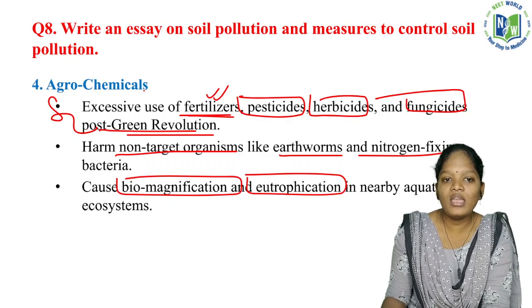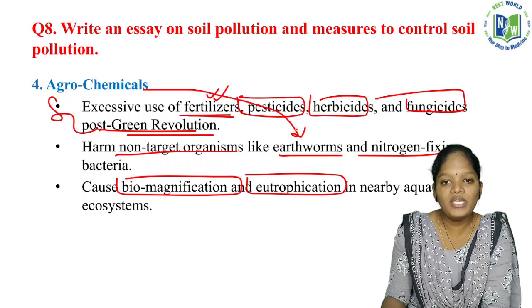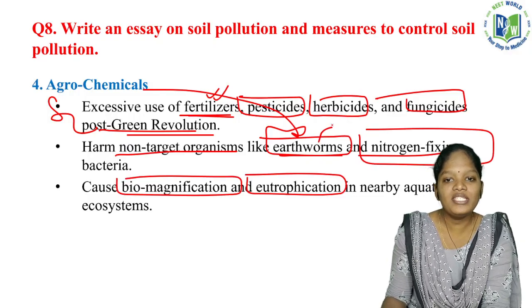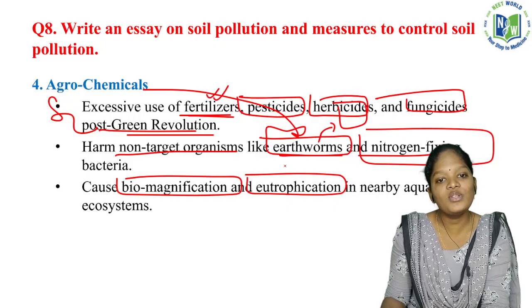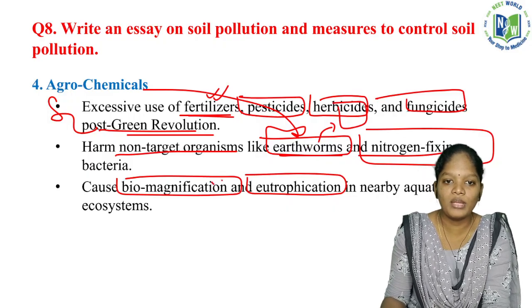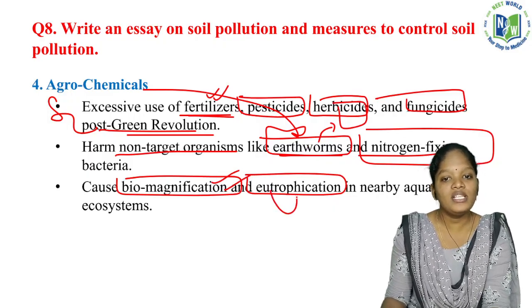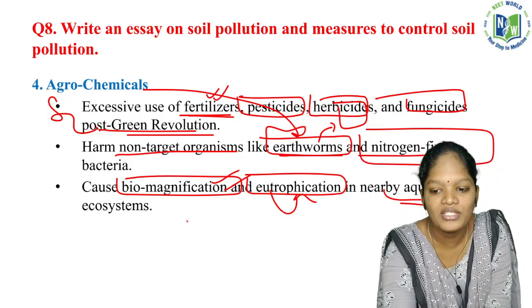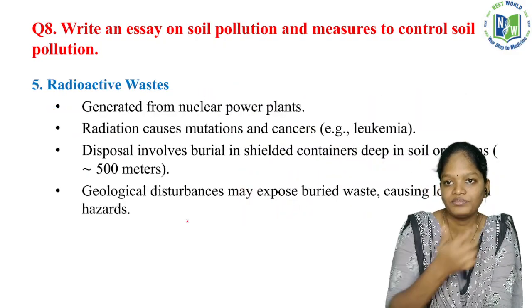If we use the chemicals, automatically the chemicals will be in the bodies of these organisms also. If someone eats this earthworm, that organism also has this chemical. This is biomagnification, and it also leads to eutrophication in the nearby aquatic ecosystem. So these are immense things, which we can't even imagine.